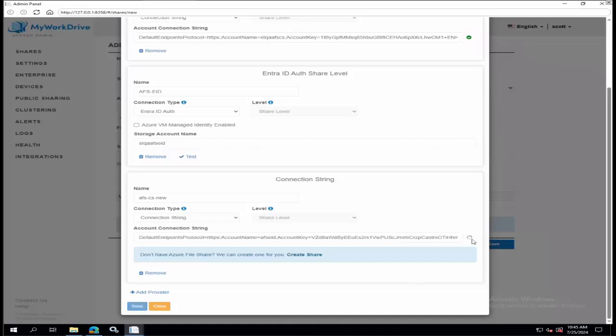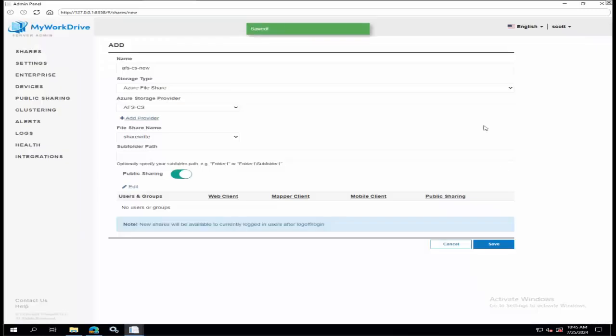You saw we have a lot of validation in all these things. We try to make it easy for you to not set something up in a way that won't work and have yourself step back and say, well, what did I do wrong, or where is the error? Because there's a little bit of complexity to getting all this set up. So we added our connection string from Azure, and you don't have to create a new Azure storage account. You didn't see me create that account. That account already existed. You can grab this for any account you already have.